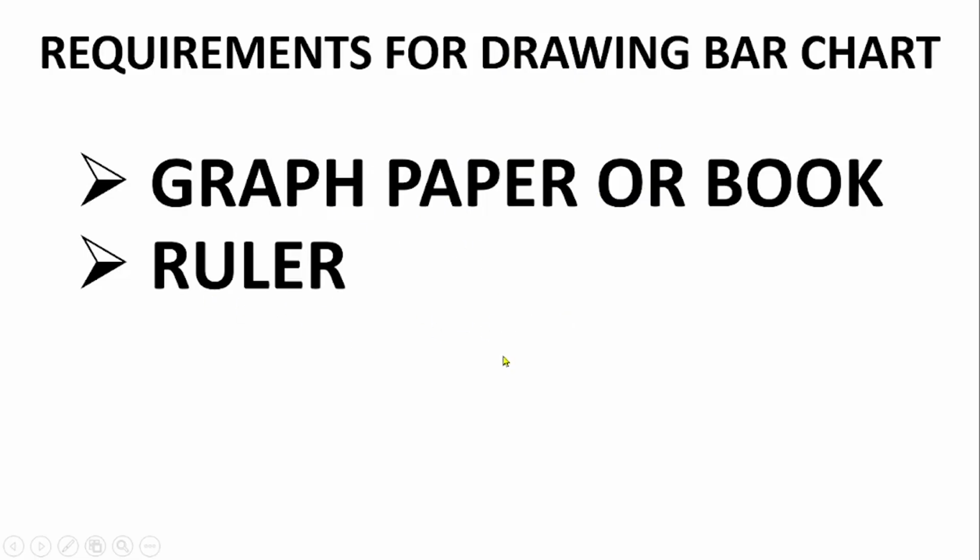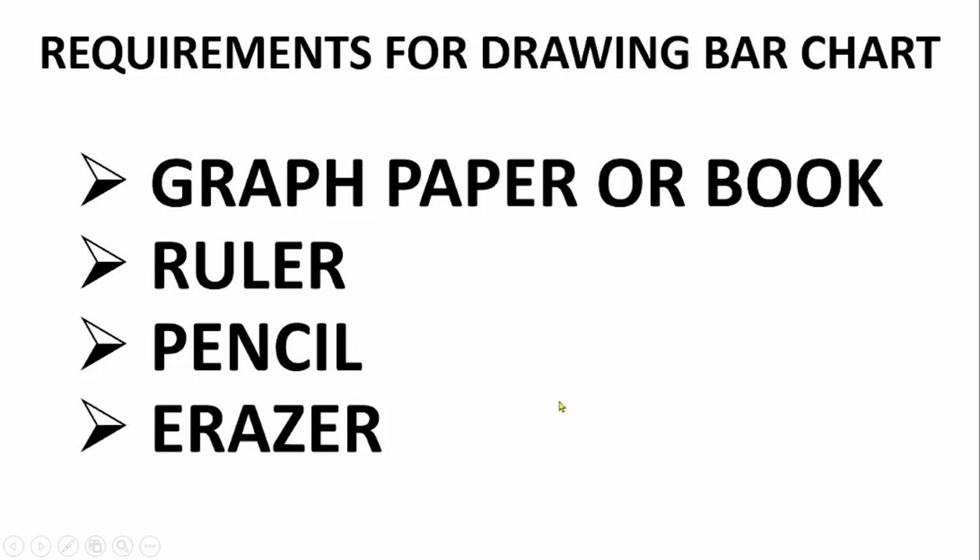And also you need a pencil. You don't use biro or pen to draw graphs, you need a pencil. Then also you need an eraser in case you make a mistake. So these are basically the things you need to draw a bar chart.